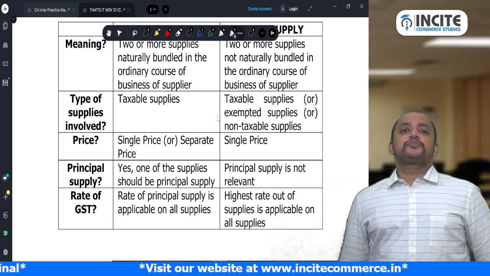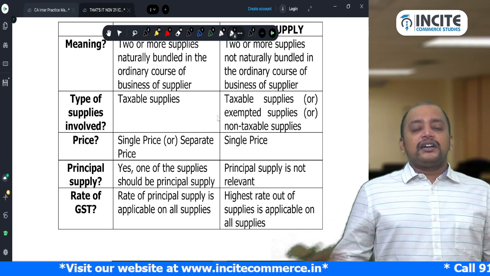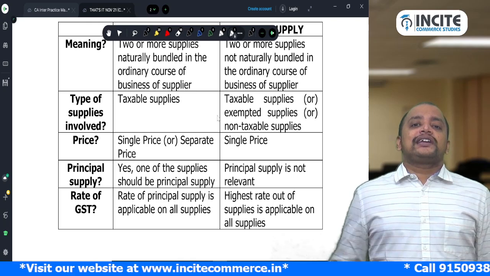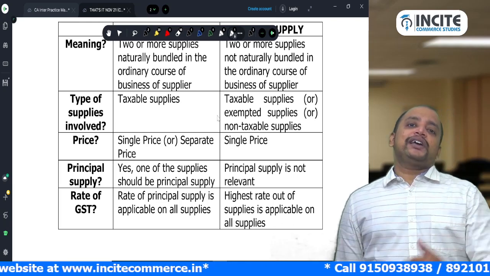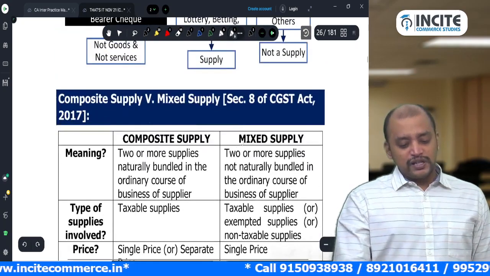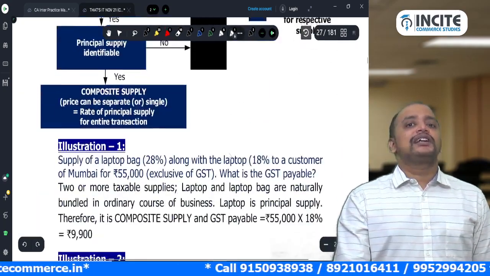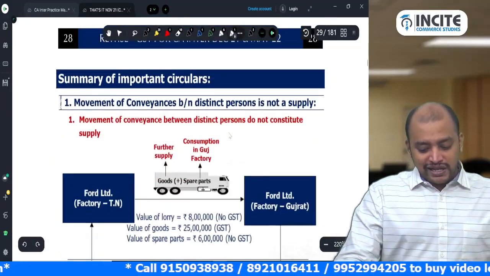And whether principal supply is required in case of composite supply, yes. But principal supply is not required in case of mixed supply. What will be the GST rate? Principal supply rate, or the highest rate amongst the given supplies. So if you write these points, that is sufficient if you get a theory question. Okay. So this is about composite supply and mixed supply.